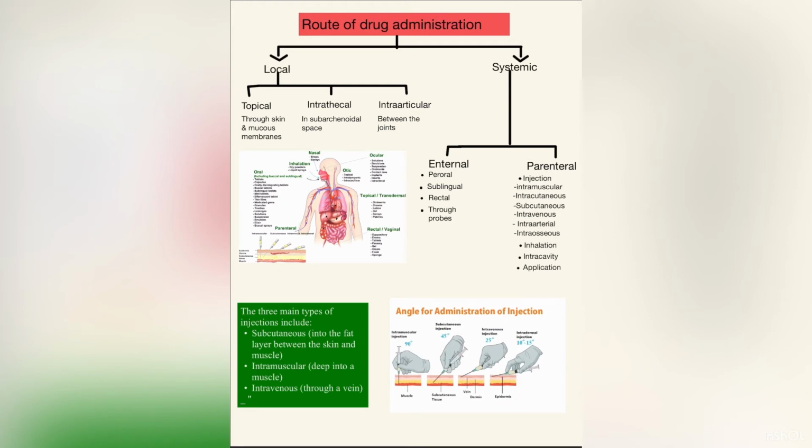So mostly we consider the three main types of injection: subcutaneous, intramuscular and intravenous. Subcutaneous into the fat layer between the skin and the muscles is called a subcutaneous injection. And intramuscular injection we give at 90 degrees, deep into the muscle layer. And intravenous injection, as I discussed, is given at 25 degrees, mostly through the veins.